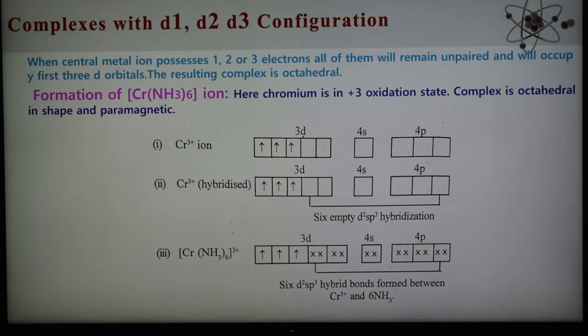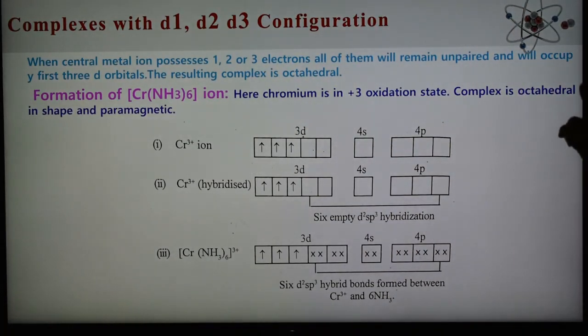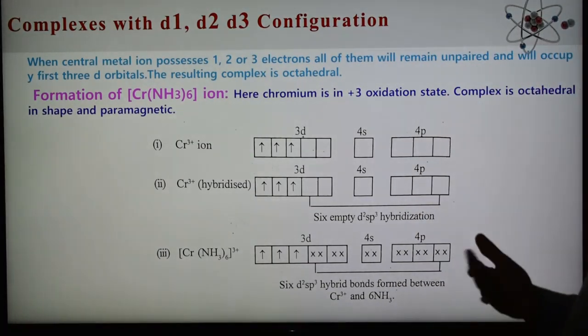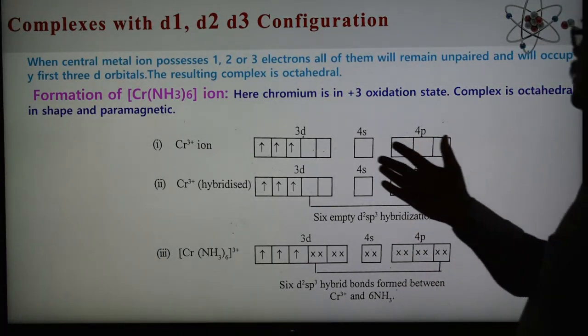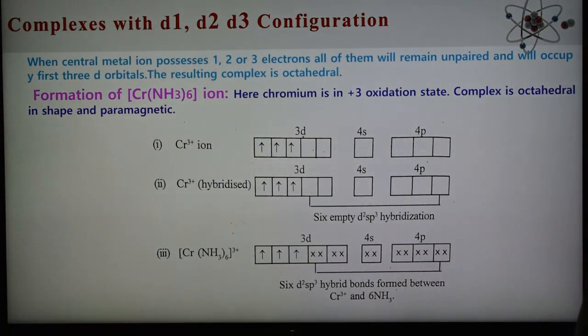There are 5 d orbitals, so the first 3 orbitals have 1, 2 or 3 electrons, maximum 3, and all these are unpaired electrons. An example of this type of complex is the hexammine chromium ion.